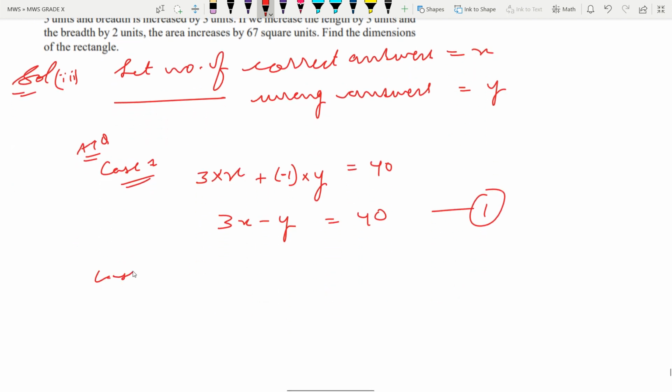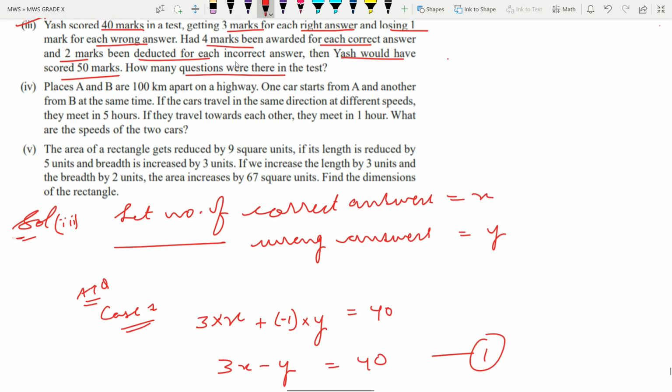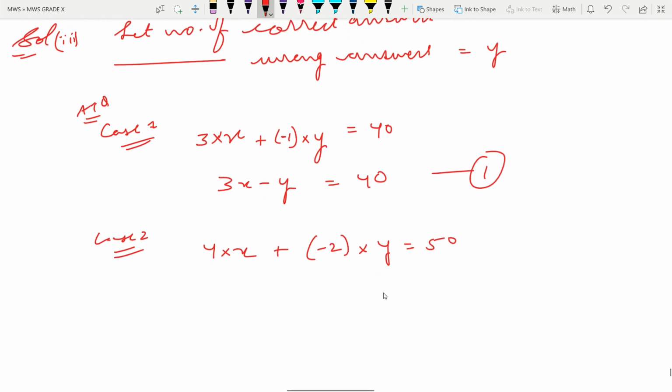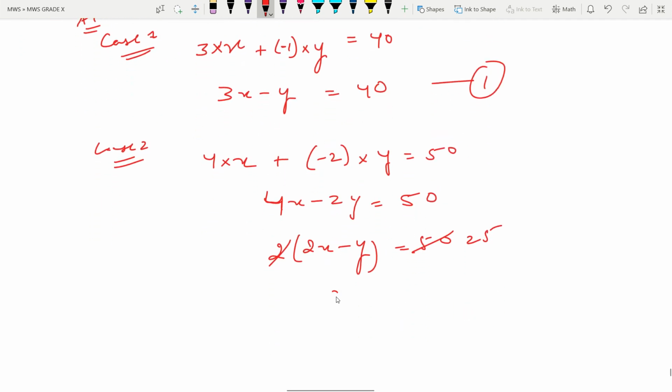Now case 2. In case 2, what is written? If the teacher is awarding 4 marks for a correct answer and deducting 2 marks for a wrong answer, then he got 50 marks. So 4x minus 2y is equal to 50. Moreover, we can take 2 common from here, so 2x minus y is equal to 25.